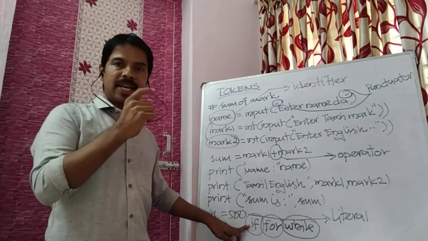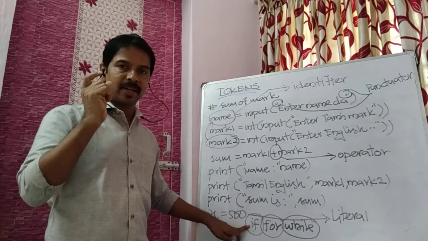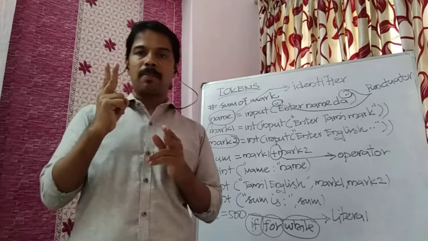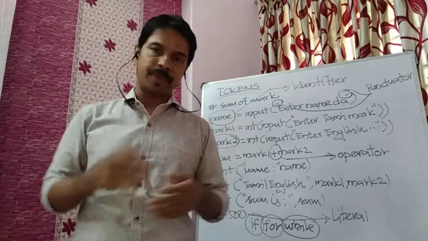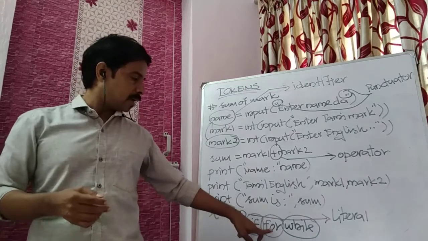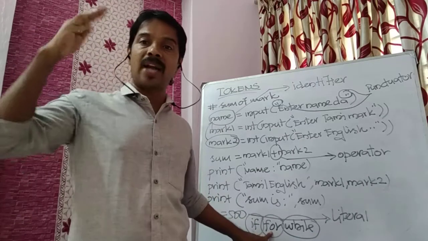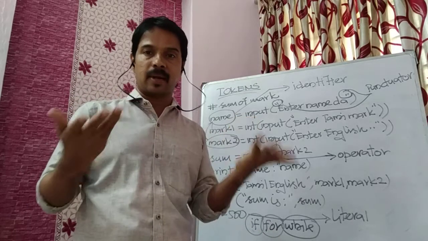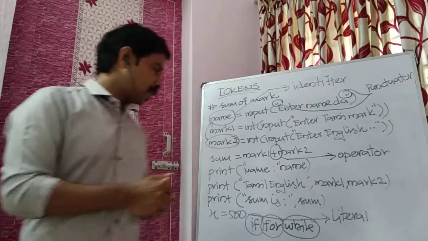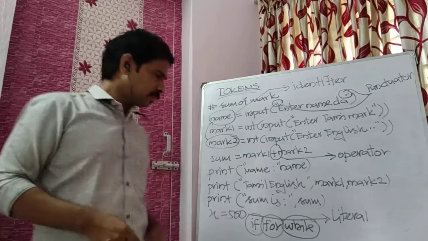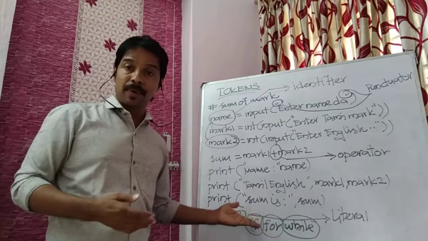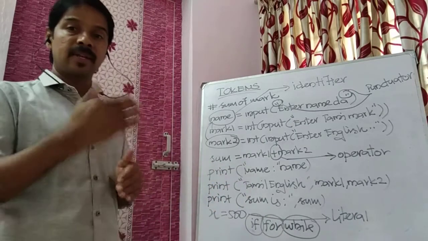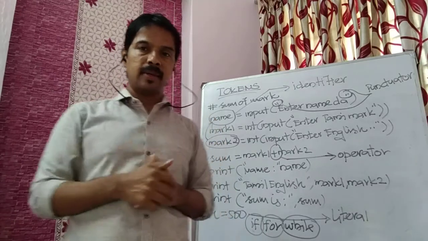If is a statement to check whether the given condition is true or not. For example, you compare 2 numbers and find which one is big, you can go with if. And for we use under loops. For is used to execute a set of statements again and again many times. While is also the same way. Now these 3 are only samples, many keywords are there. These 3 are keywords, reserved words inside the program.